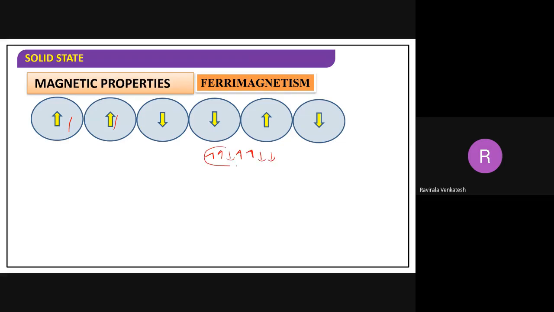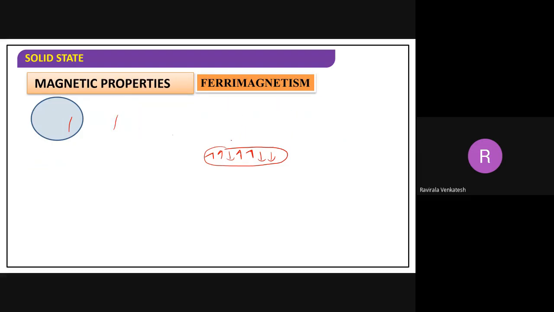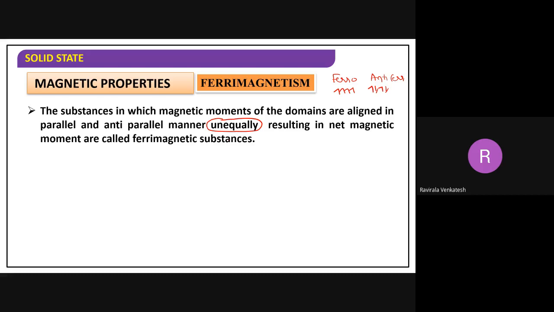So an unequal number are aligned here, not having a symmetrical line. So in this case, we are going to see ferrimagnetic substances. Substances in which the magnetic momentum of the domains are aligned parallel and also anti-parallel, unequally.